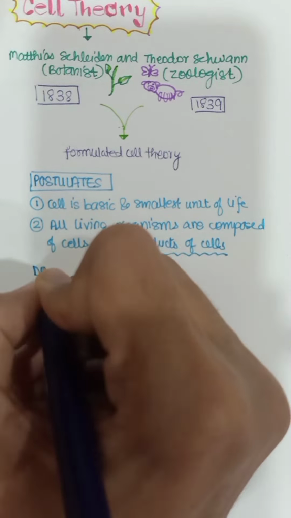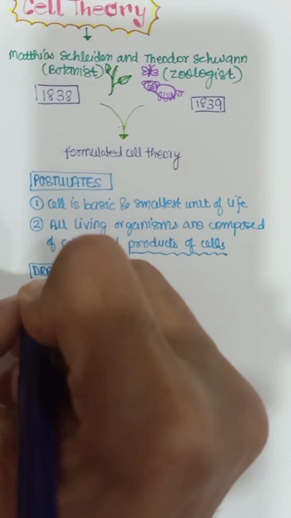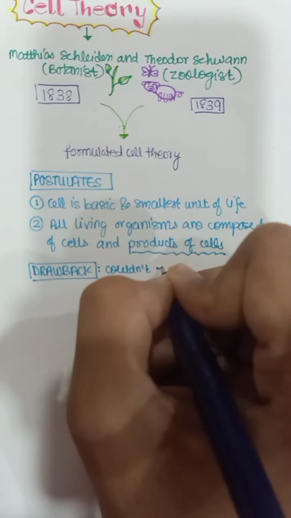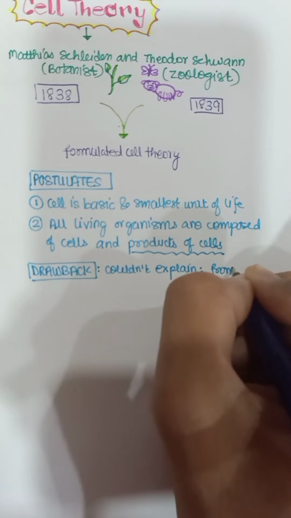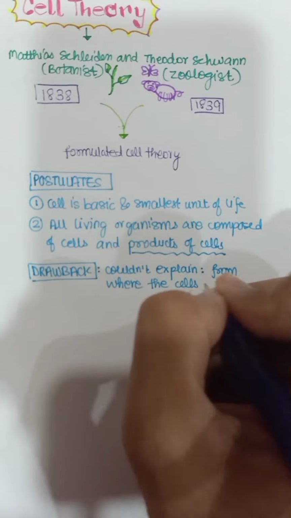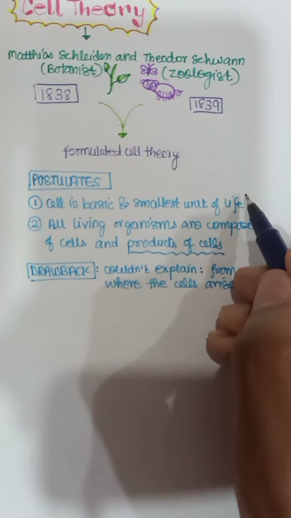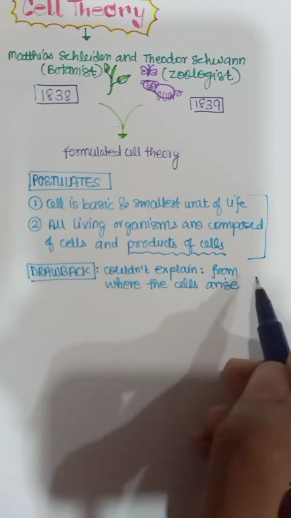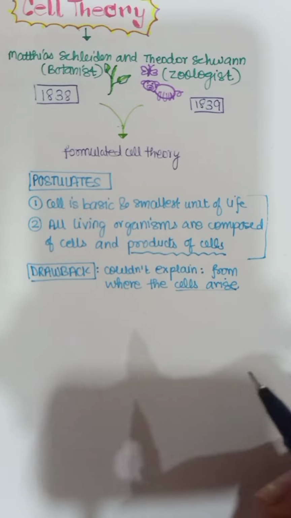But there was a drawback to this theory. So what was the drawback? They could not explain from where the cells arise. This was basically what they observed, but this was something that they could not explain. They had no proof of from where the cells arise.